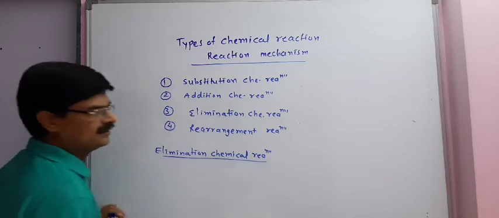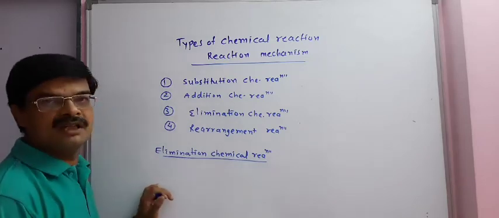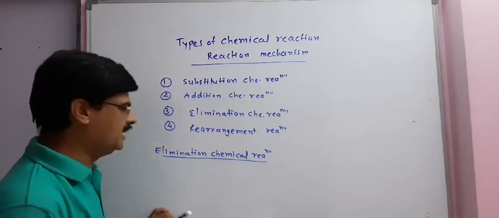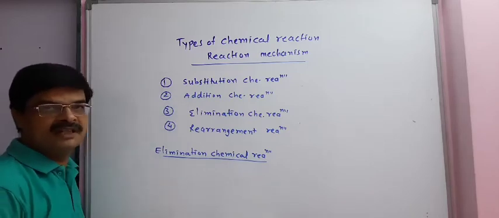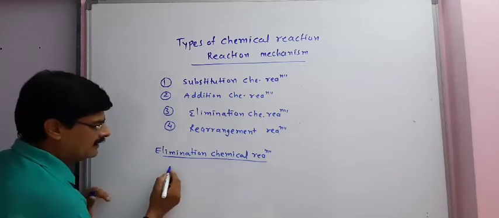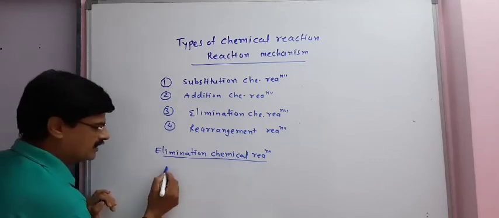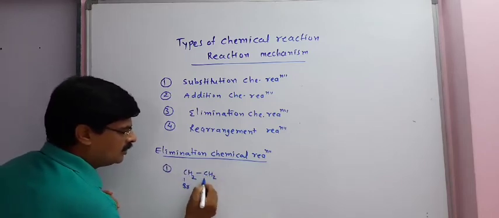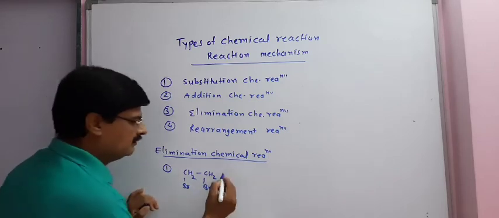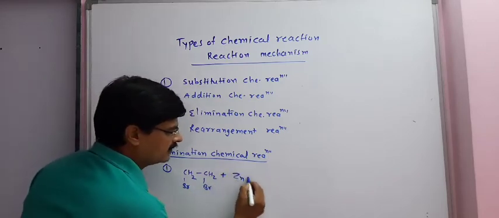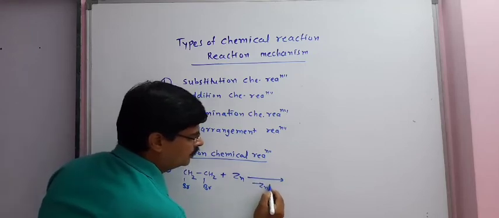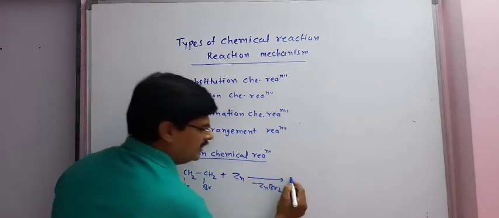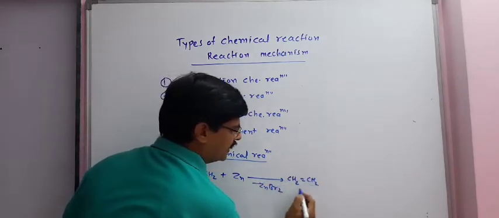Elimination chemical reaction. In elimination chemical reaction, generally atom or group of atoms are eliminated, and that is why it is known as elimination reaction. Let us take example to understand elimination chemical reaction. First example we take 1,2-dibromoethane when it is reacted with Zn. ZnBr2 is removed and the final product obtained is ethene.